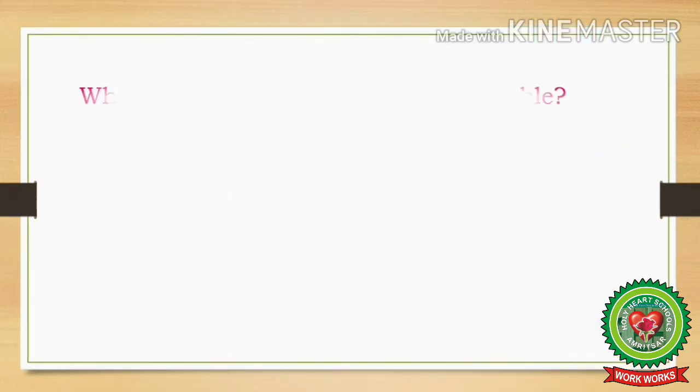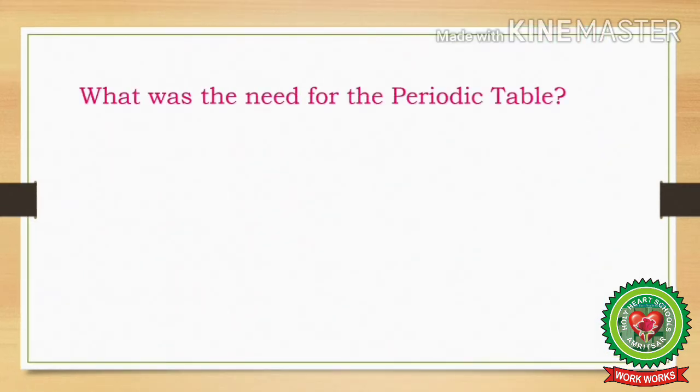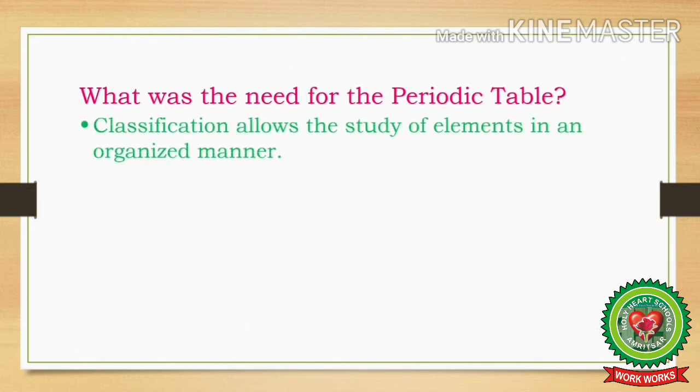So what was the need for the periodic table? The periodic table was required because the classification allows the study of the elements in an organized manner. It means that the periodic table helps in studying the elements in an organized and easy manner.